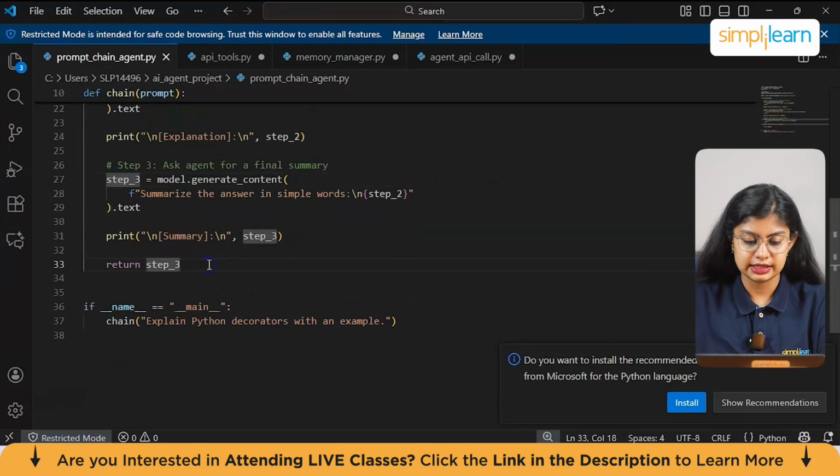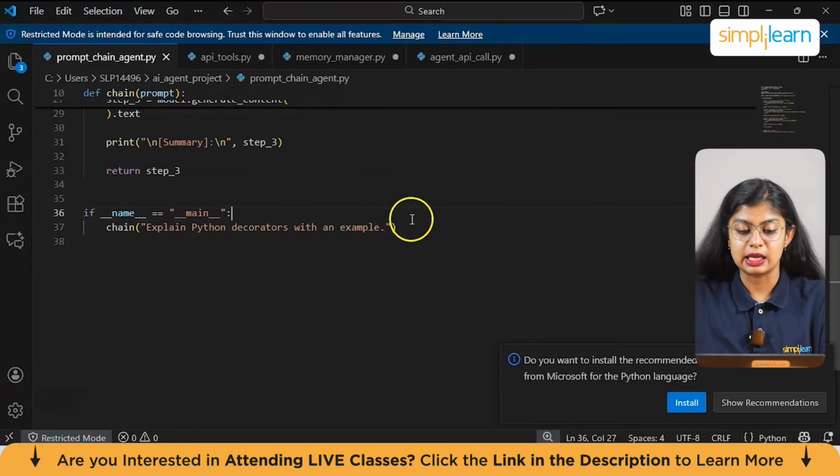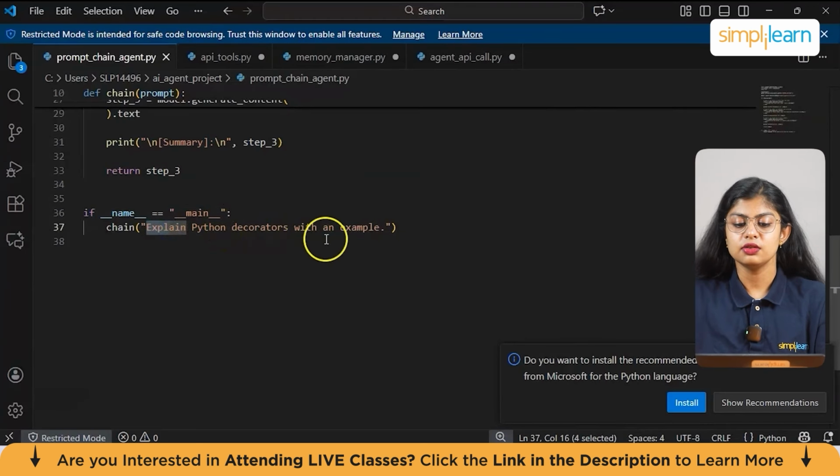This is return step 3. The final results will be returned in this step. Now again, the main part of the program, which calls and runs the entire program, checks if the file is being executed directly or imported. And then we have chain, explain Python decorators with an example, which runs the chaining function on an example prompt. So here we have already given the prompt of explain Python decorators with an example. So you can change this as per your wish and check if it follows all the steps.